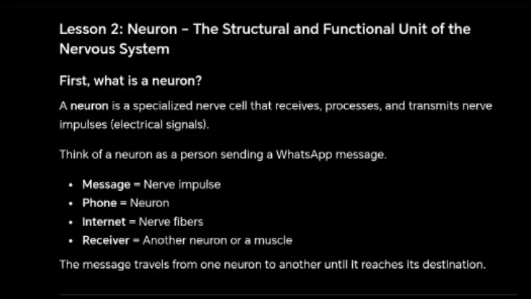Think of a neuron as a person sending a WhatsApp message. Message equals nerve impulse, phone equals neuron, internet equals nerve fibers, receiver equals another neuron or a muscle. The message travels from one neuron to another until it reaches its destination.